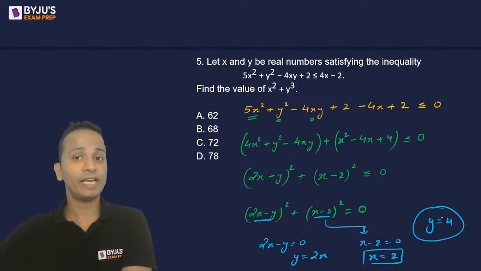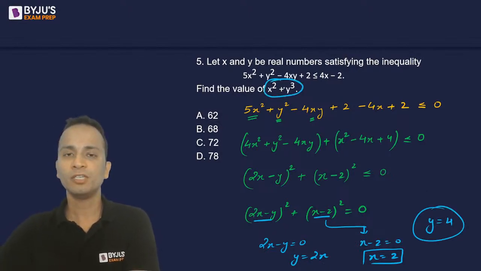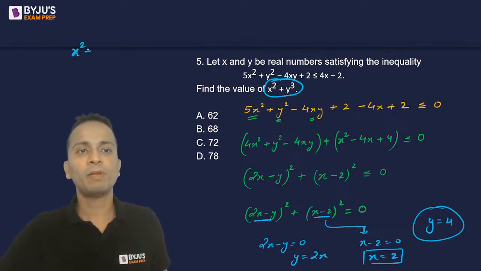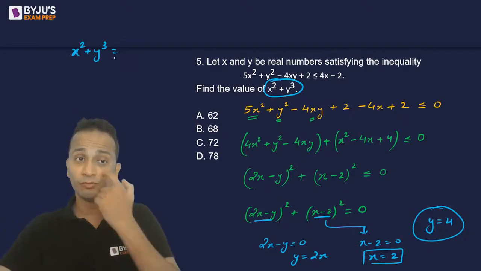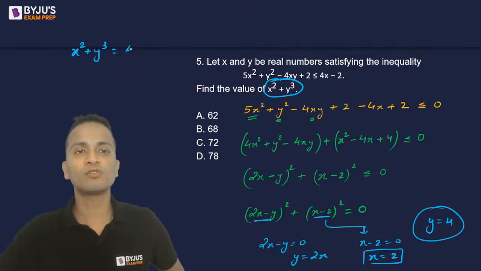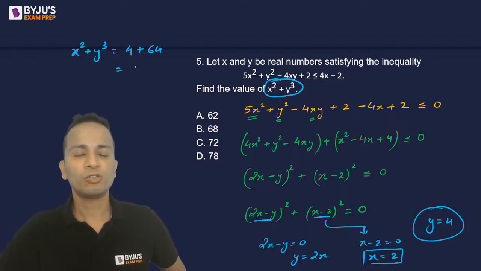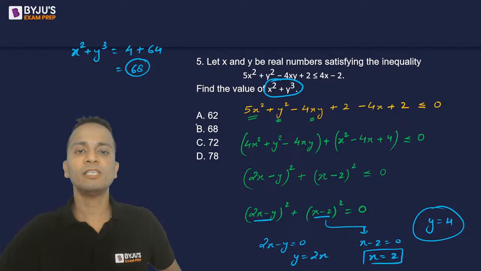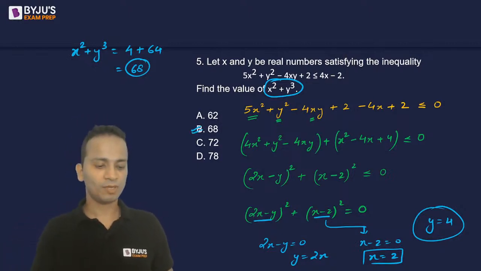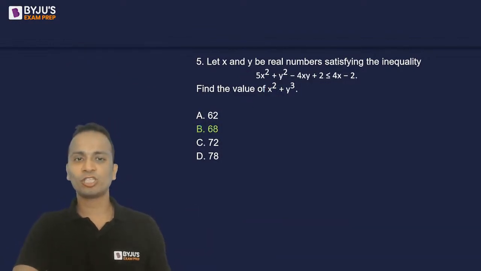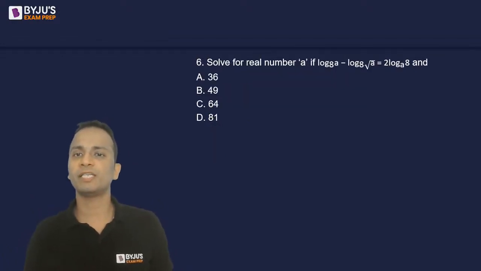So I've got the values of x and y which can be substituted to find the value of the required expression. x square plus y cube, I have to find the value of this. The value of x is 2, so 2 square is 4, and y cube, which is 4 cube, is 64. So the final answer to this question will be 68. That is option B. Lovely question this was. Some of you have given a correct answer, good to see that. So that was question number 5, answer 68, option B. Let's move on to question number 6.